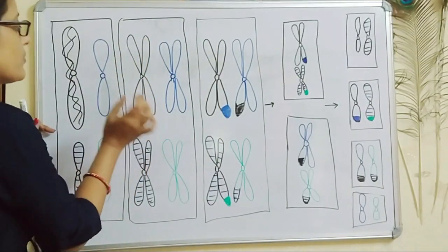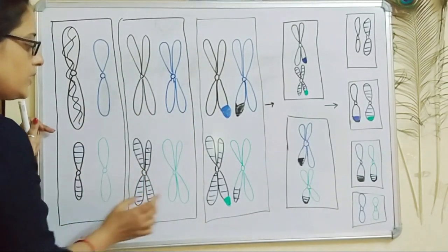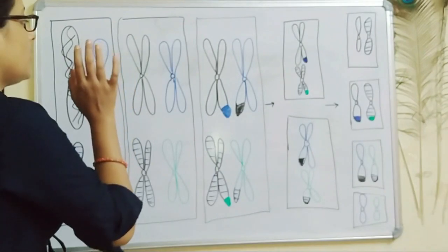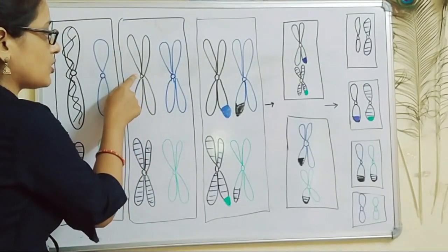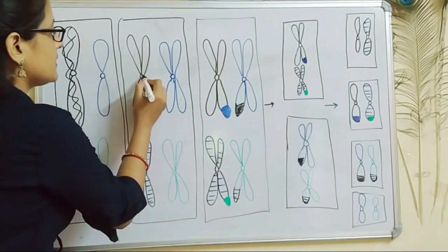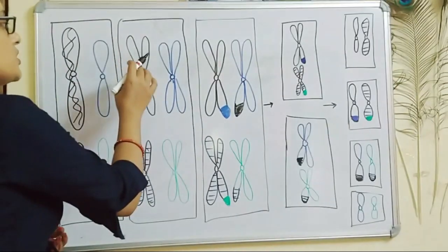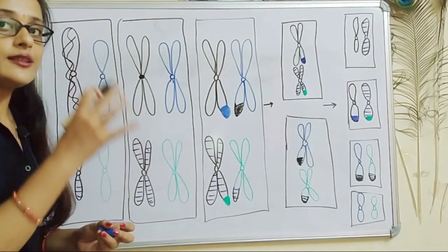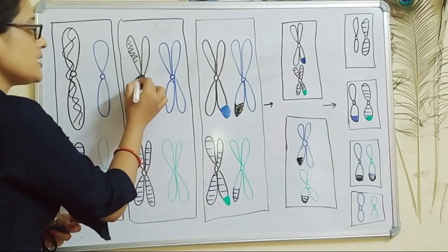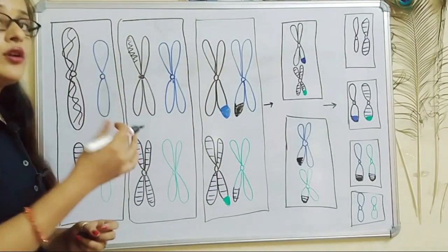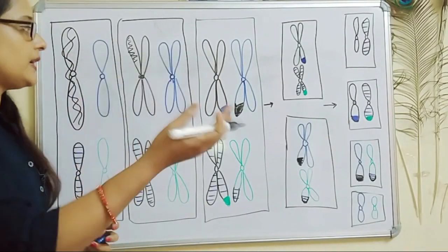This is 1 chromosome. Similarly, this chromosome will look like this, one will look like this, and this one will look like this. And the number of chromosomes are counted by the help of this structure, which is called as centromere. This is centromere. This is a disc-like structure, and this portion has a highly coiled segment of DNA. As you all know, DNA is coiled and taken this shape. So this portion has more coiling of DNA, and this is called as centromere, which I will talk about in my later video.